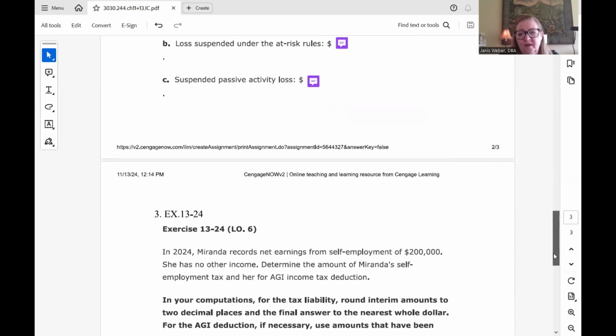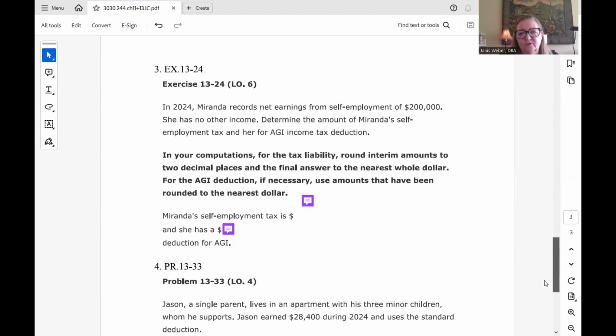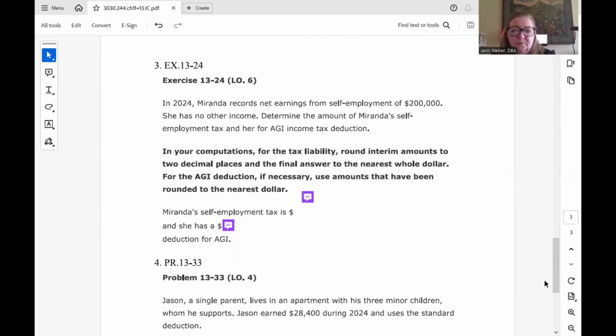Sorry about that. So let's go to the credits in Chapter 13. This is problem 1324. In 2024, Miranda records net earnings from self-employment of $200,000. She has no other income. They want to determine the amount of Miranda's self-employment tax and her AGI income tax deduction. So this is the credits chapter, but it also has self-employment tax. Sorry, I should have mentioned that. In any case, we're just coming up with her self-employment tax, and there's that Social Security base. I believe it's $168,600 for the 2024 year.